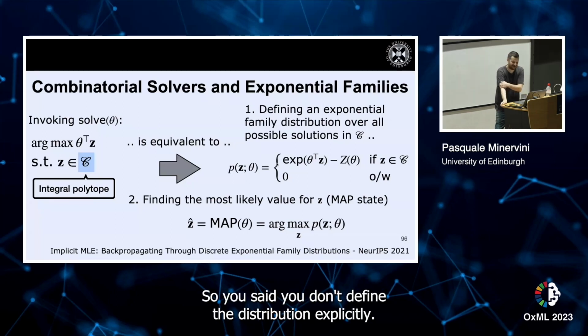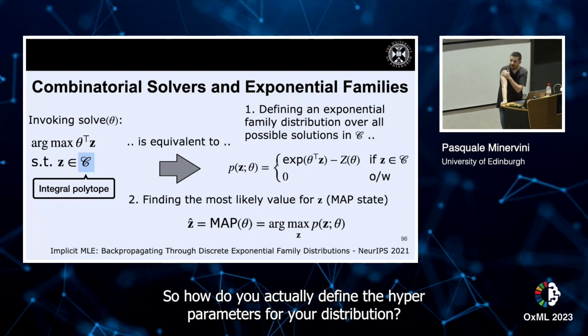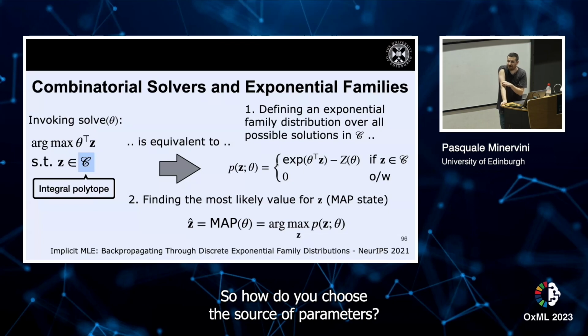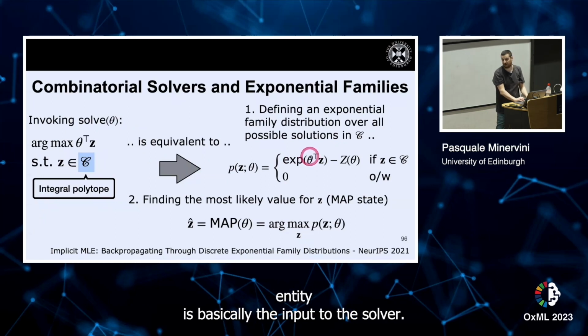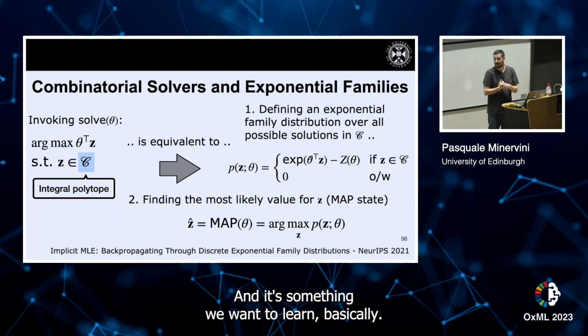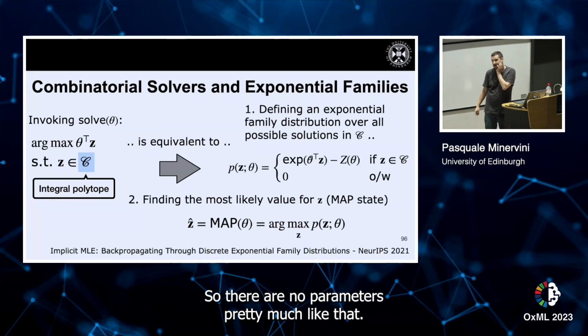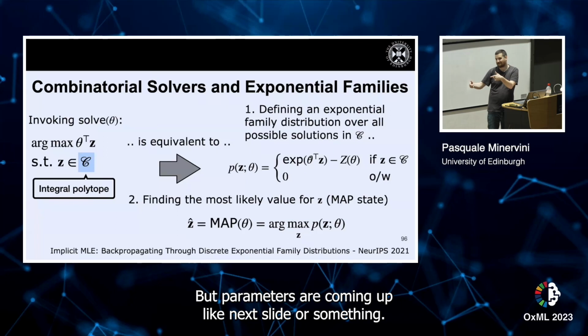So you said you don't define the distribution explicitly. So how do you actually define the hyperparameters for your distribution? What do you mean? How do you choose the parameters for the distribution? So here, the only parameter is theta, and theta is the input to the solver. Okay. And it's something we want to learn. So there are no hyperparameters, pretty much. Okay, thanks. There are hyperparameters, but they are coming up on the next slide or something.